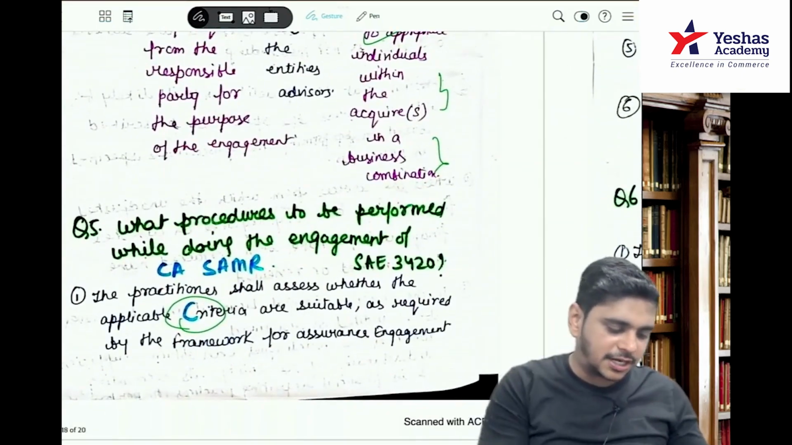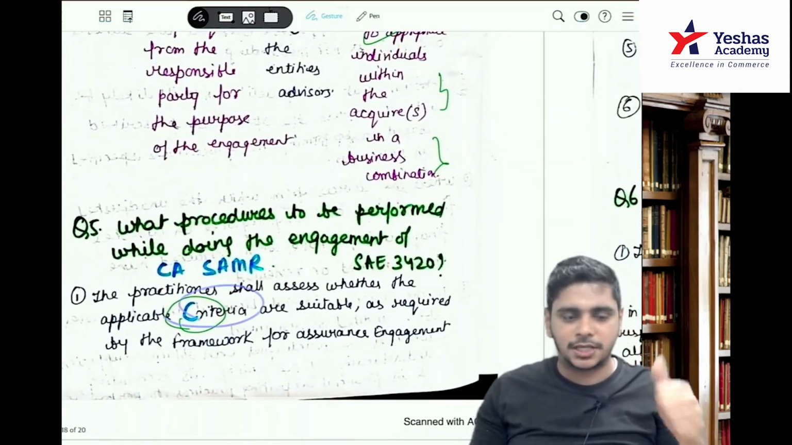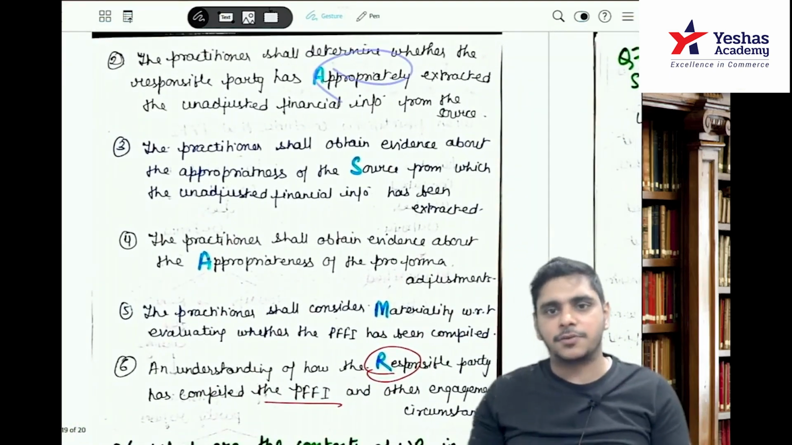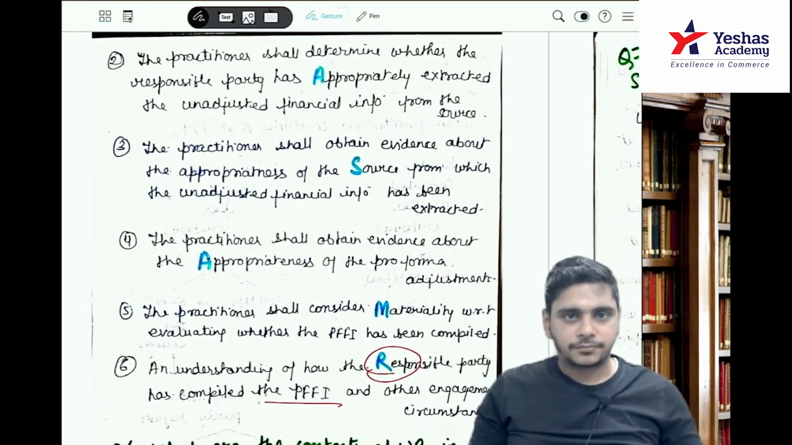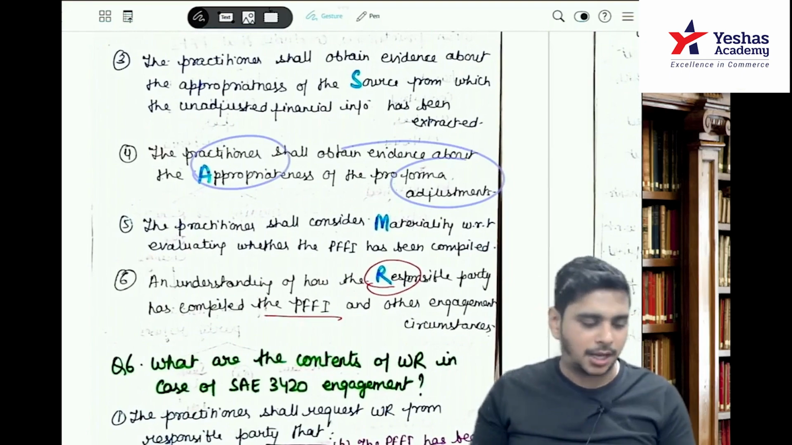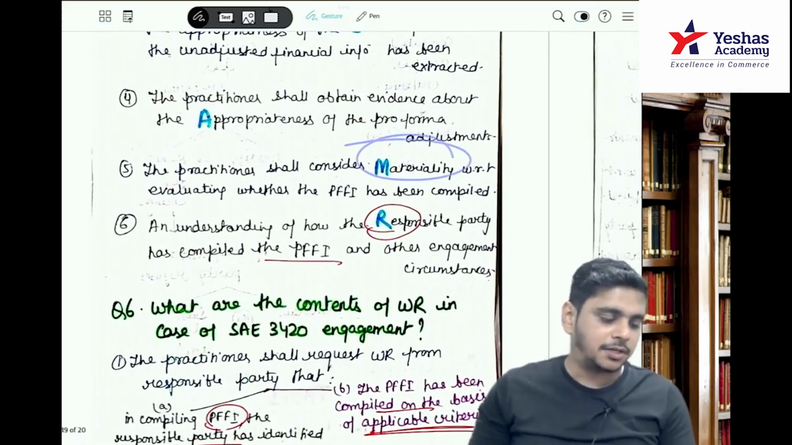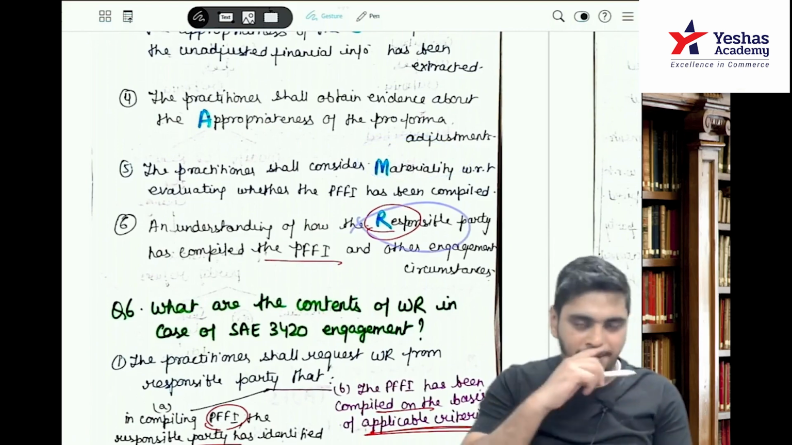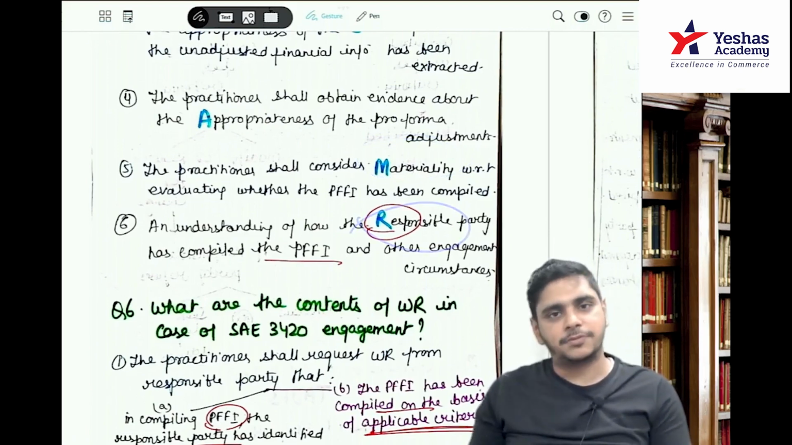So first, check the criteria is suitable for the assurance engagement. A: check whether the unadjusted financial information is appropriately extracted. Check the source from which it is extracted. A: appropriateness of the pro forma adjustment. M: the practitioner shall consider materiality with respect to evaluating whether PFFI has been compiled. R: how the responsible party has compiled the PFFI and other engagement circumstances. So that is CA SUMMER.